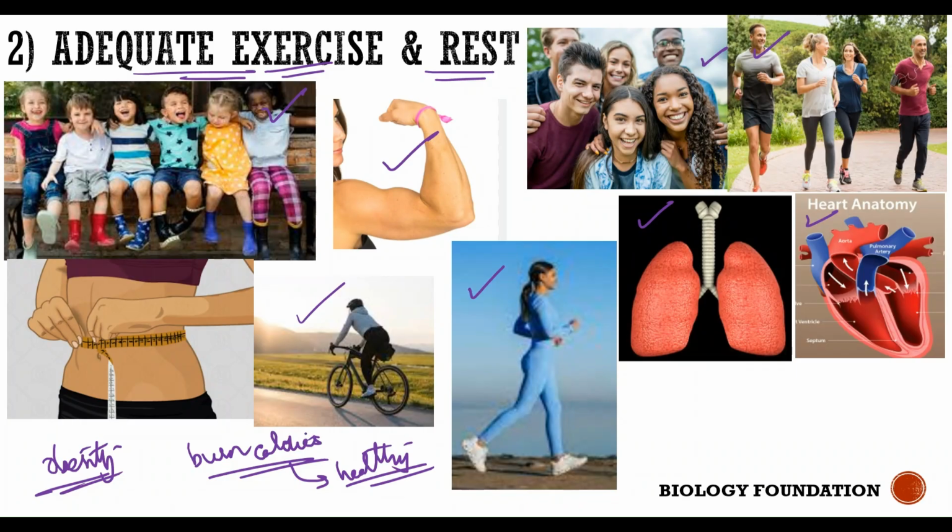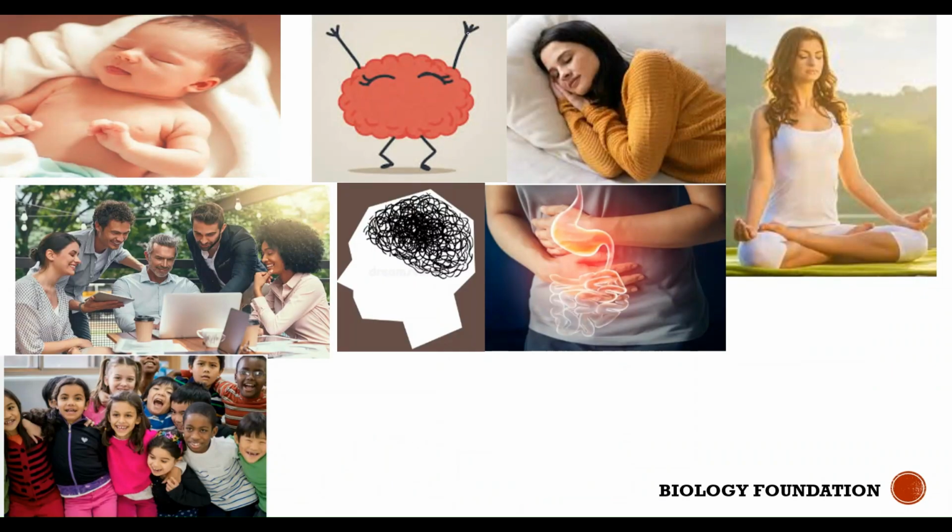So you need a balanced diet. You need to eat food properly, you need to exercise, and even take proper rest. Rest is also quite important. And when I say rest, what do I mean? Having proper sleep. Now why is rest or sleep important? It is important so that our brain can be happy.